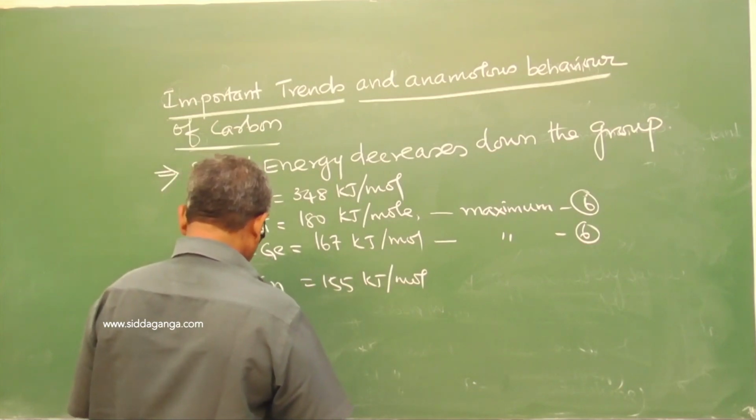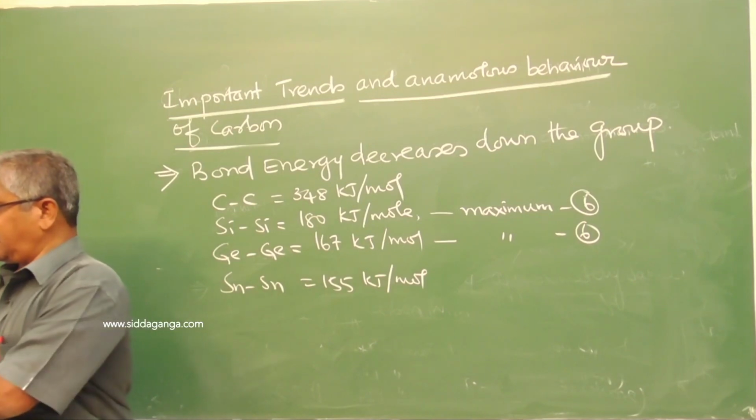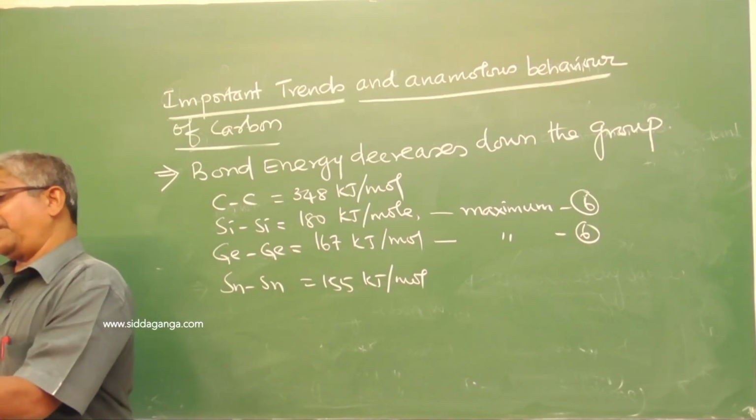This is the reason why carbon has the greater catenation power.